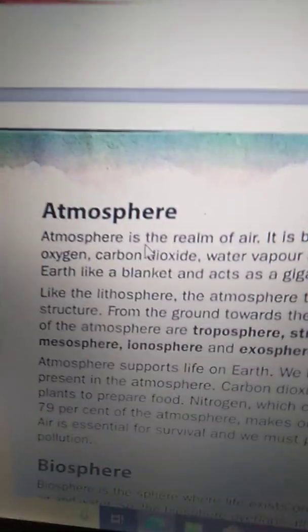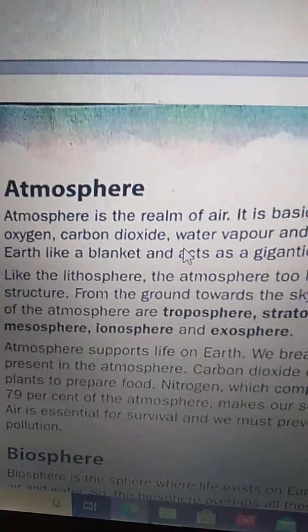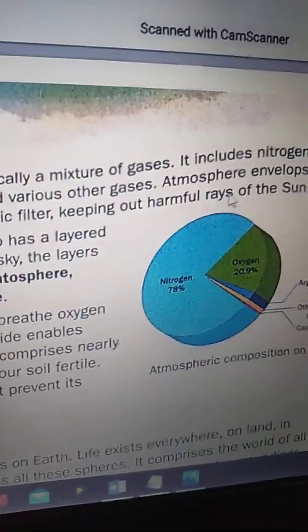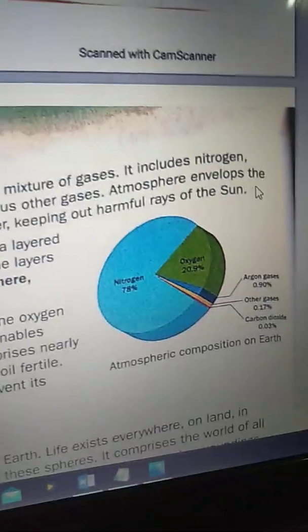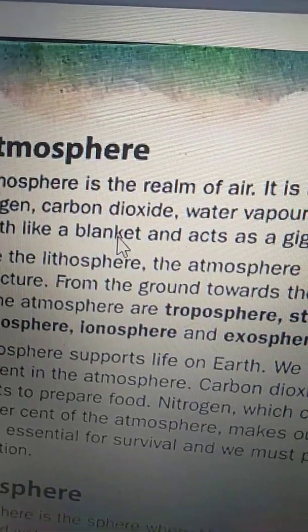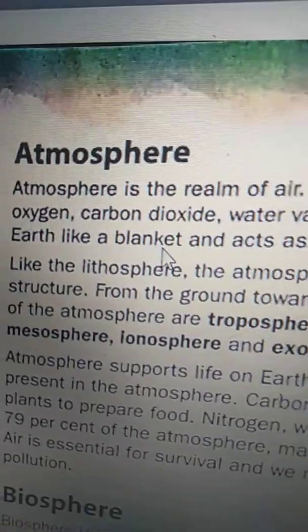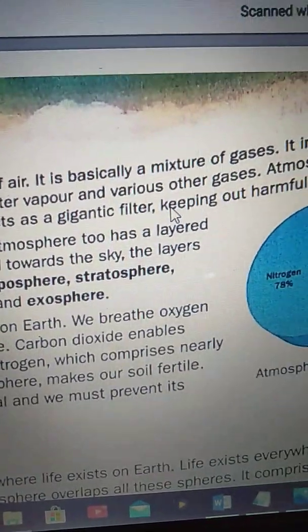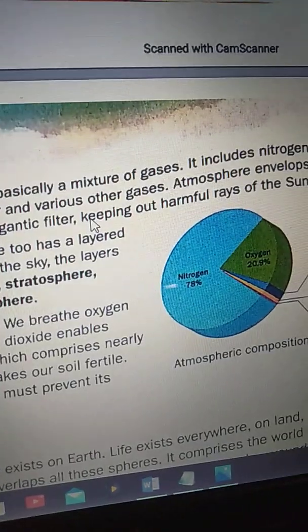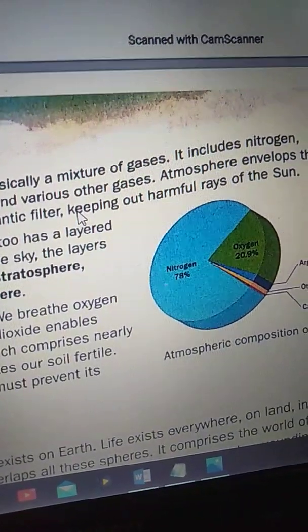The atmosphere envelopes the earth like a blanket and acts as a gigantic filter, keeping out harmful rays of the sun, to prevent us from those harmful rays.